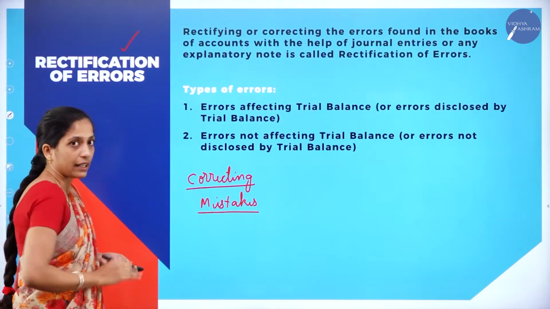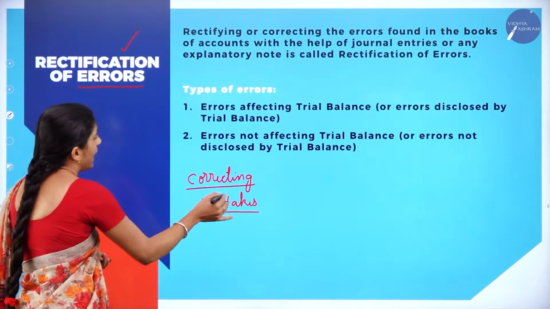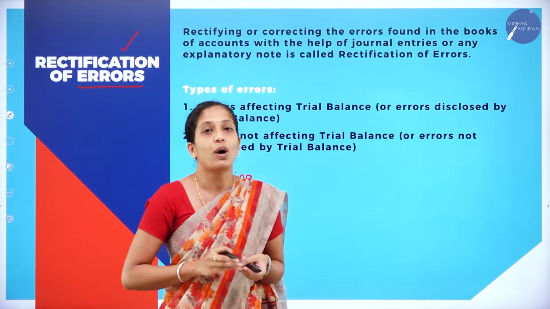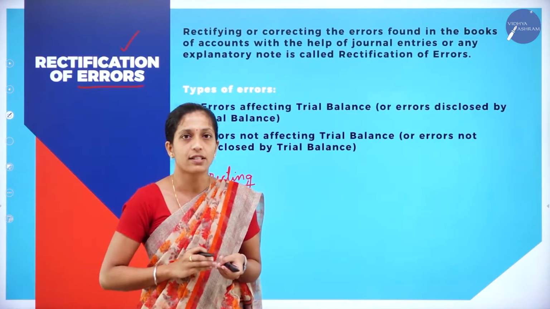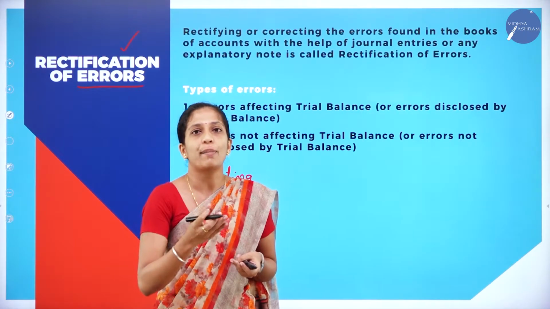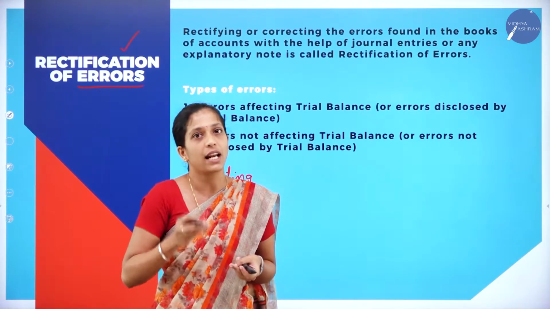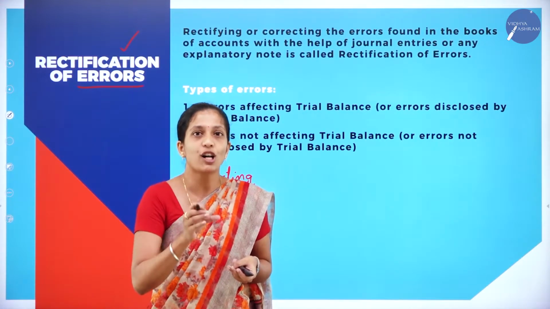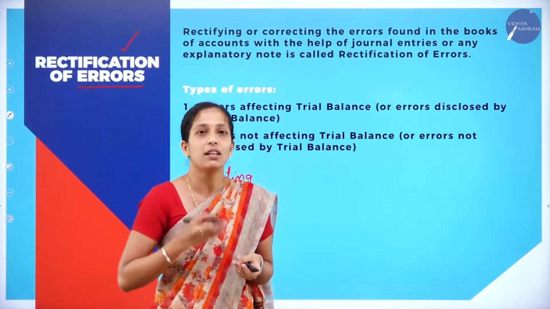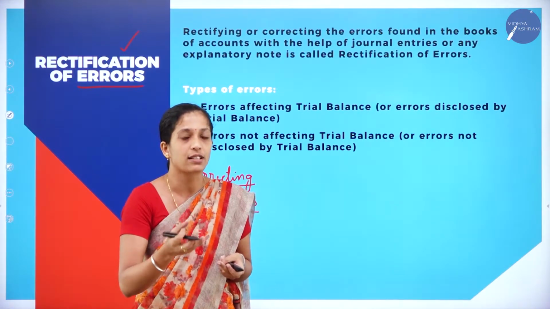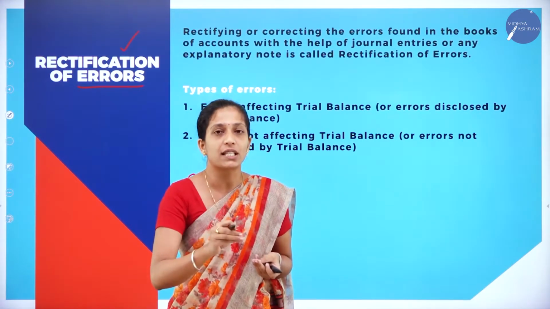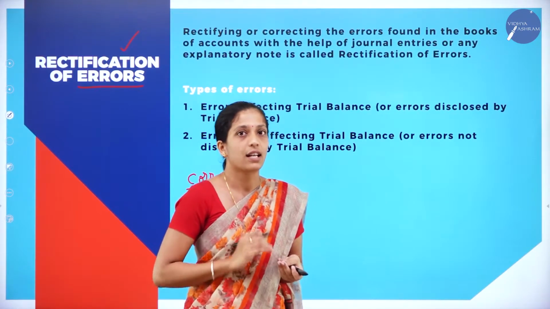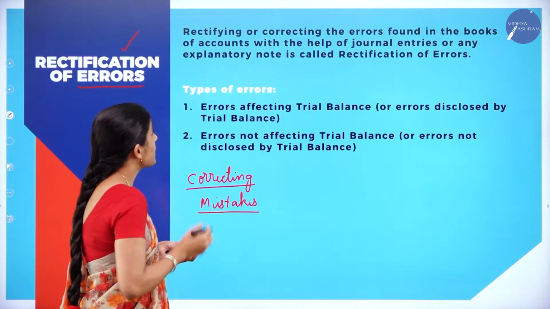Rectification means correcting. Errors means what? Errors means mistakes. So correcting the mistakes is known as what? Rectification of errors. We human beings, it's common that we make a lot of mistakes. In accounts also, while preparing accounts, we'll make small mistakes, or it's common that we will make mistakes. So correcting those mistakes in accounts is known as what? Rectification of errors.